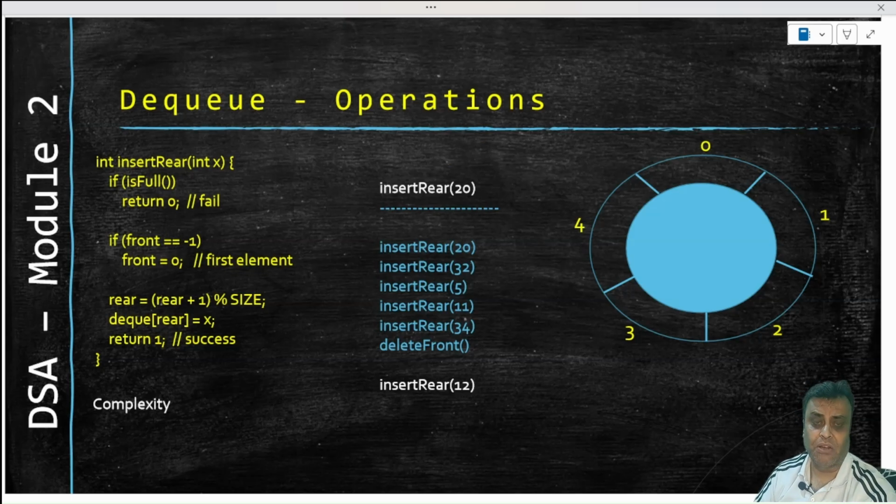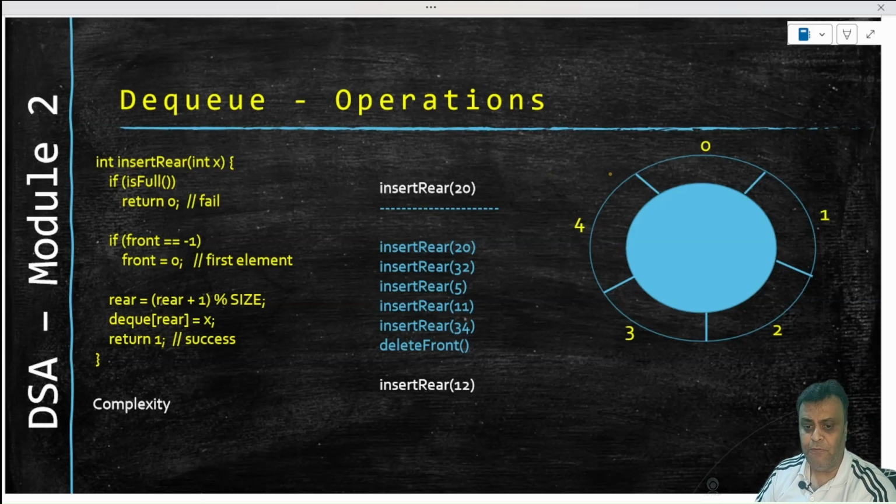By the way, a DQ will be represented in a circular queue manner, where the front of the queue will be tied to the back of the queue, in order to take advantage of what we learned in the circular queue in terms of space, in terms of infinite entries, and so on and so forth. That was already discussed in the last lecture series.